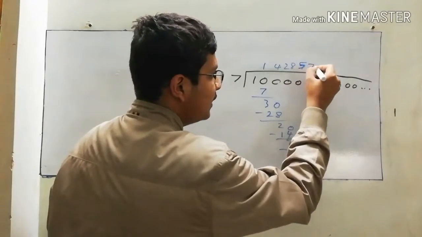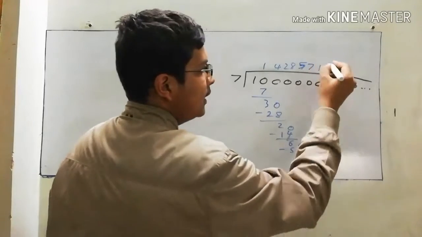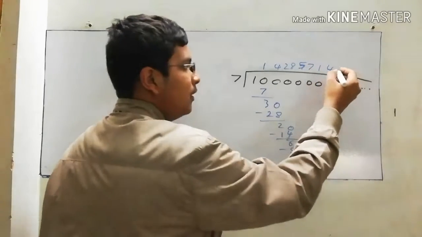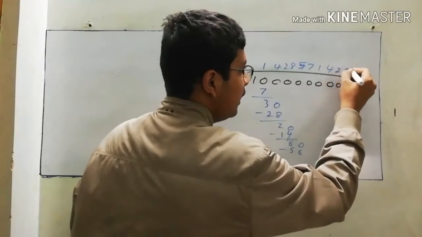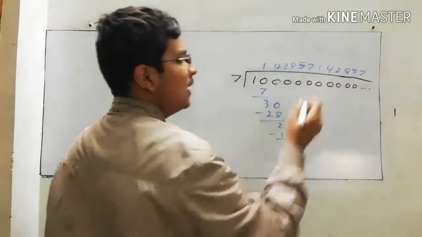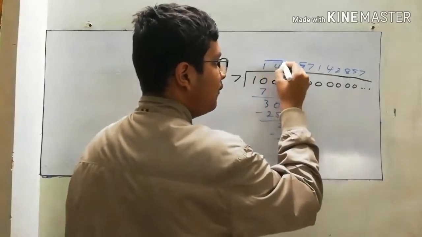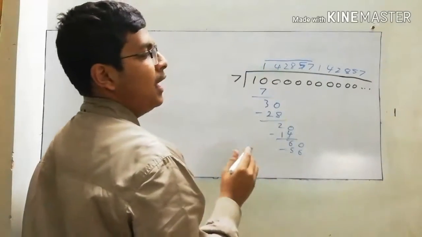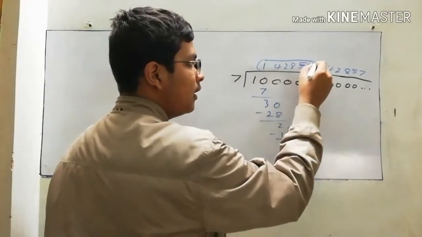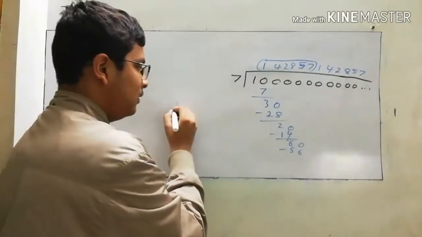Then it will be 7. Then again it will come 1. Then it will come 4. Then 2. Then 8. Then 5. Then 7. Means it will be repeating after 1, 4, 2, 8, 5, 7. These digits will be repeating, as it happened in 1 by 7.